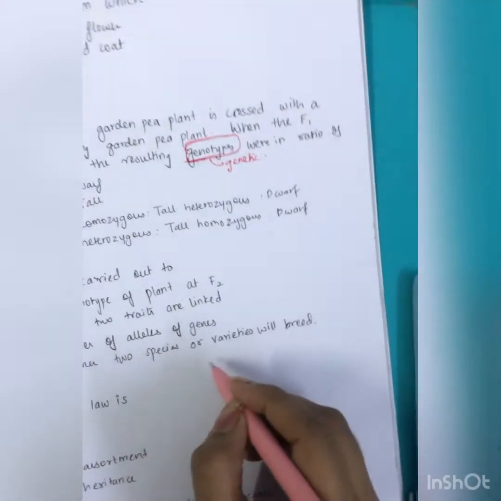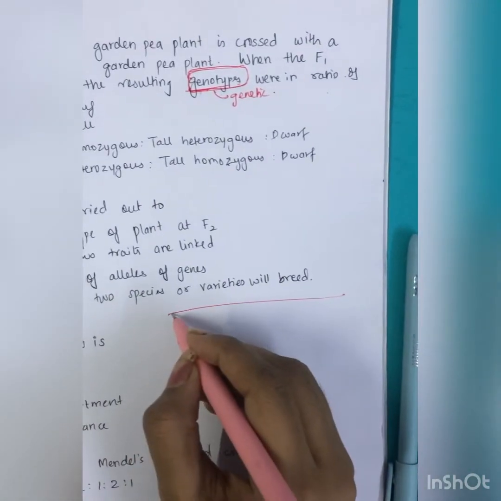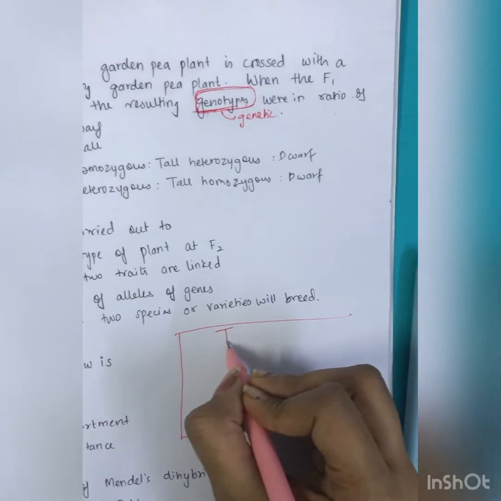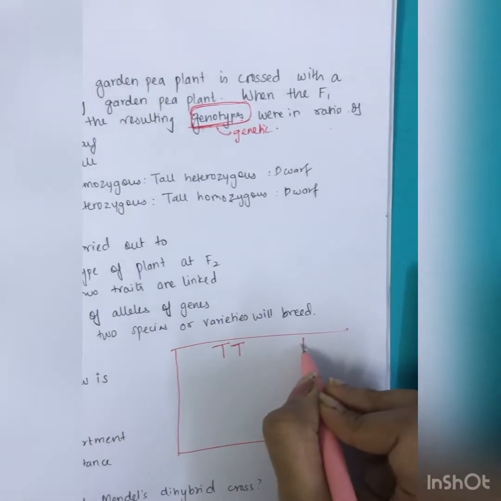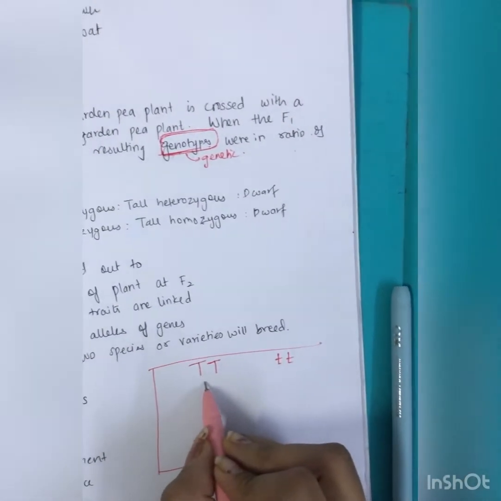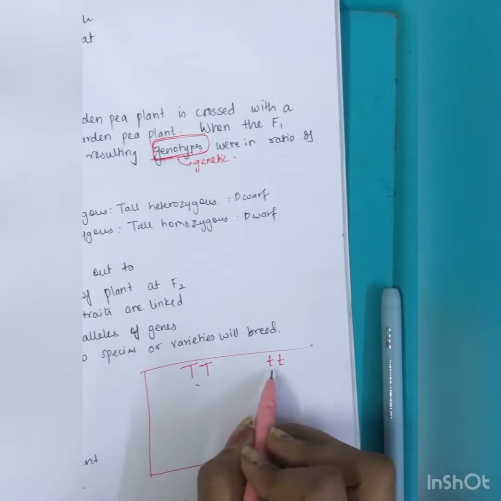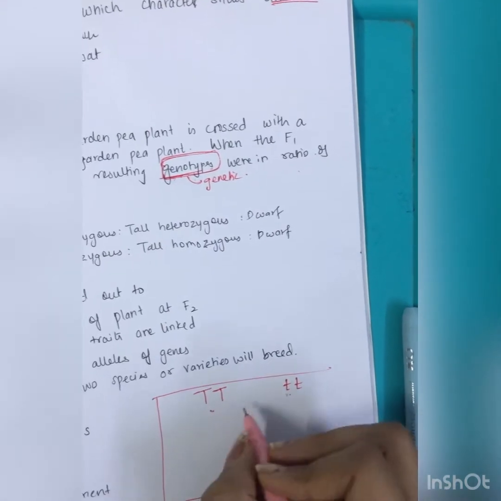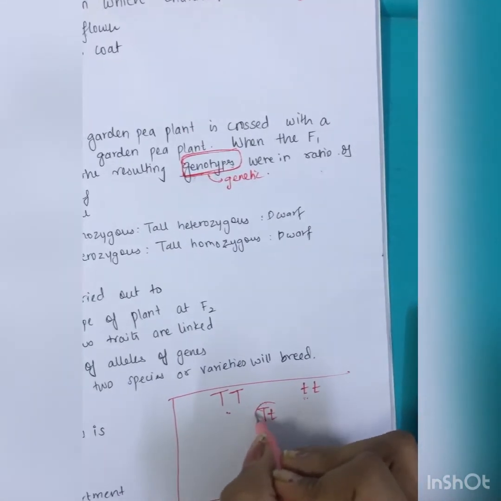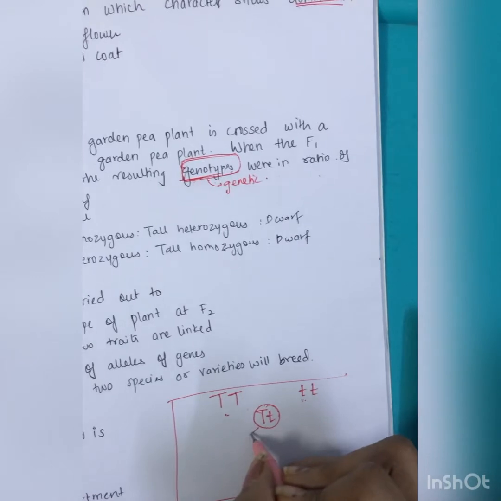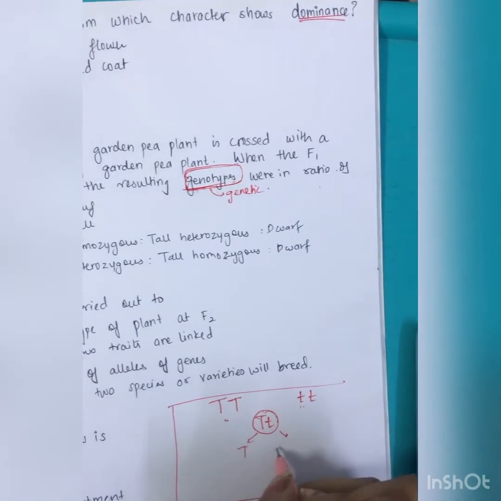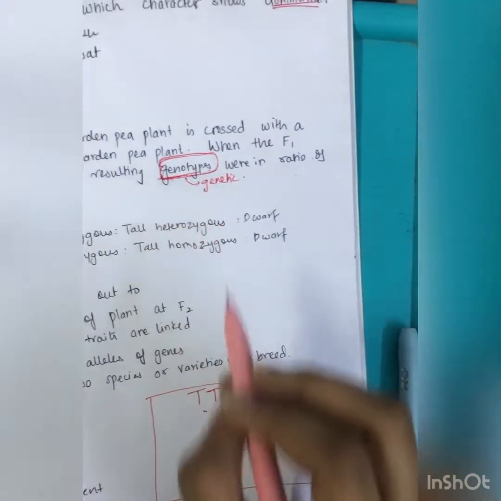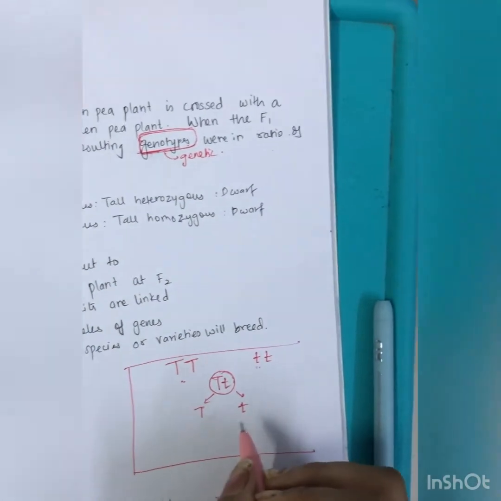I'll be solving over here. Capital T capital T, small t small t. This is tall true breeding and dwarf true breeding. It will undergo selfing of F1, so it will form this. If we want to find the genotype, we need to go for the Punnett square.